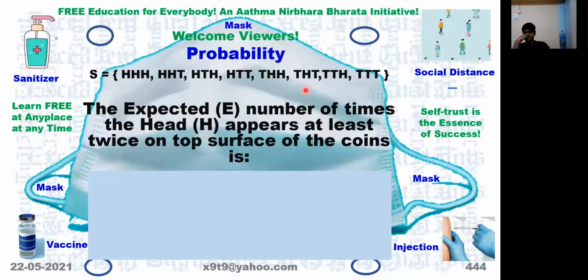If you can, write this down on paper: the expected number of times the head appears at least twice on the top surface of the coin when the experiment is repeated a large number of times. But the experiment itself is flipping of a coin 3 times. So we want to know how many times H appears at least twice on the surface of the coin.